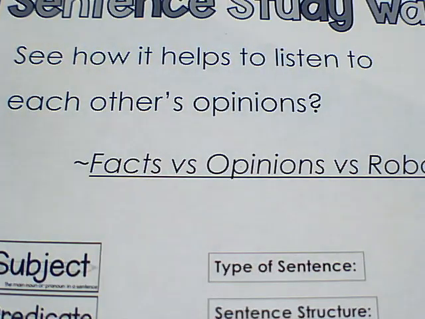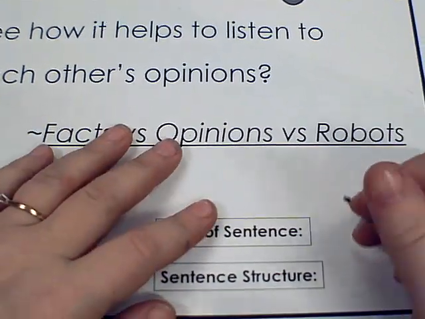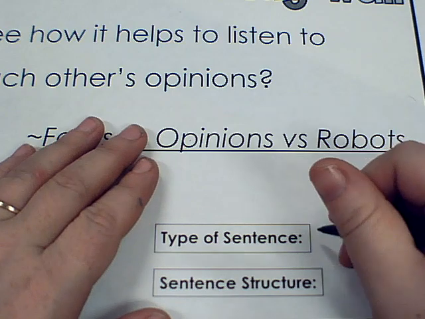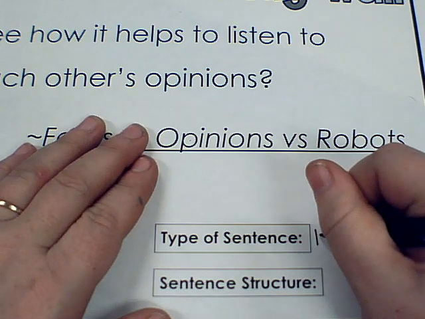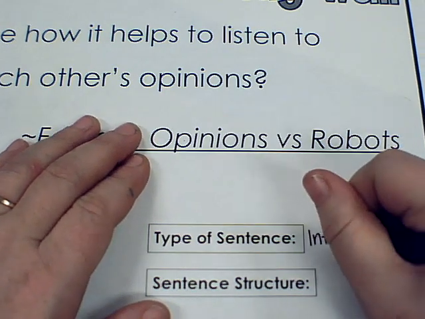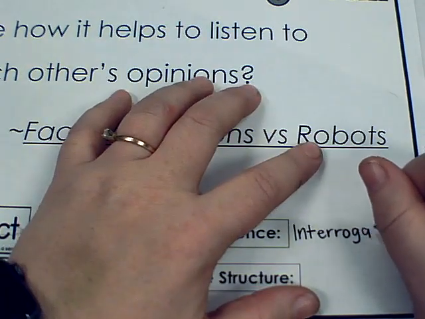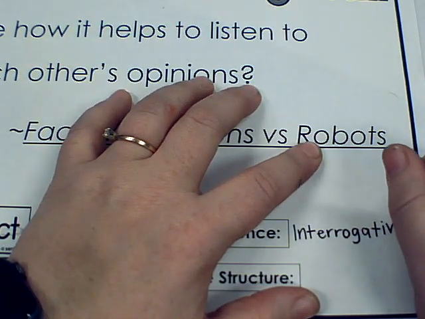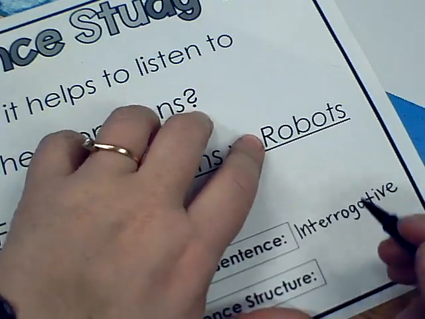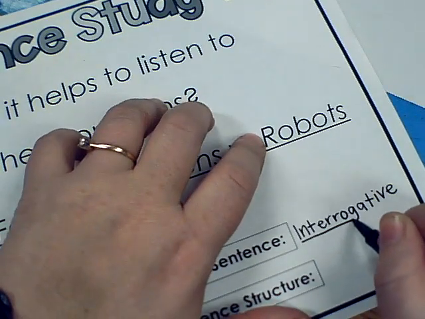If we notice the end of this sentence, it has a question mark, which means it can only be what type of sentence? It can only be a question, which means it's interrogative. And as I'm writing this word, I'm looking at this part, interrog.